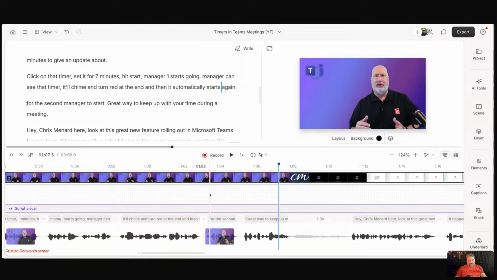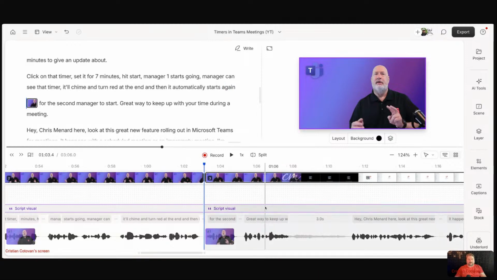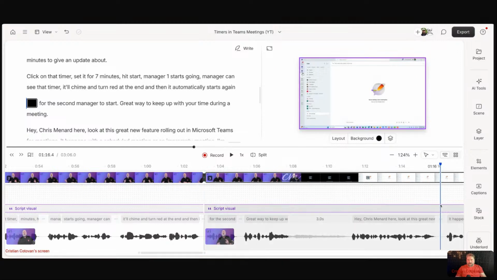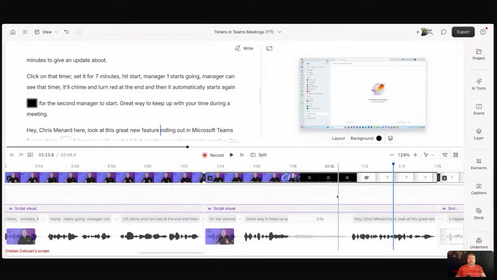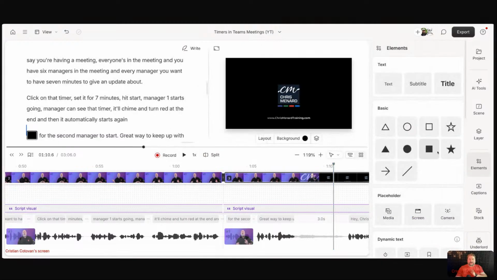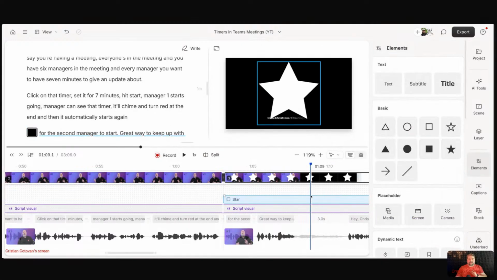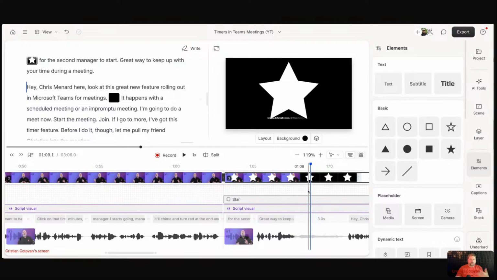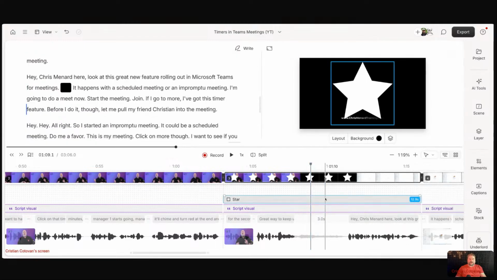Okay, I'll just demonstrate. Let me split them again, and I'll create a scene here and another one here. So I have a tiny scene here, and in that scene, I'm going to go and add an element. Let's put a star in there, right? So you can see that new elements, new layers, any stuff that you add will show up in the timeline also. Let me close that. And you see, I've got my star here, and it is only in scene number 3.